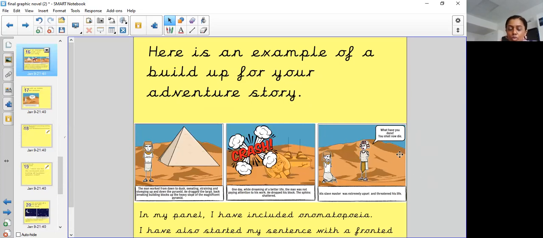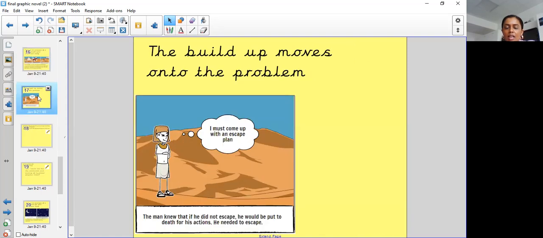So the man worked from dawn till dusk, sweating, straining, and stomping up and down the pyramid. He dragged the large, back-breaking building blocks up the heavy slope of the magnificent pyramid. One day, while dreaming of a better life, the man was not paying attention to his work. He dropped his block. The Sphinx shattered. His slave master was extremely upset and threatened his life. The man knew that if he did not escape, he would be put to death for his actions. He needed to escape. So in the thinking bubble, he says, I must come up with an escape plan.